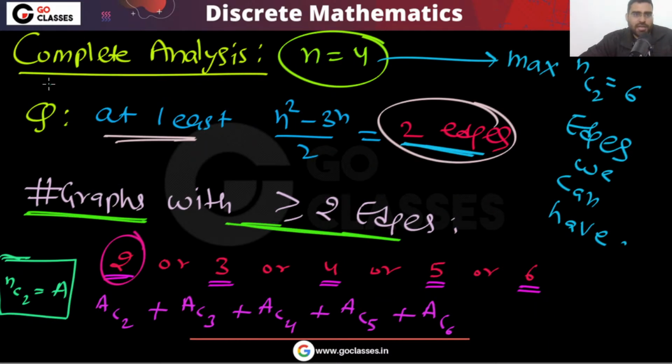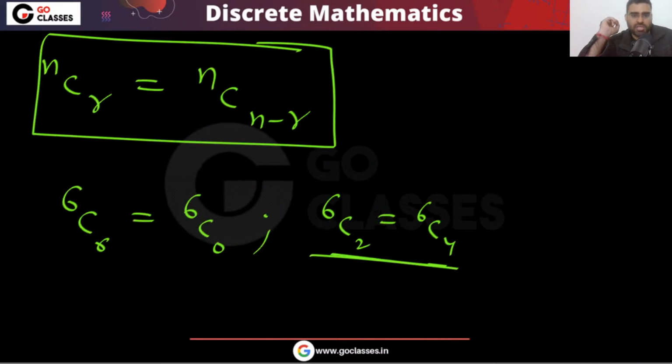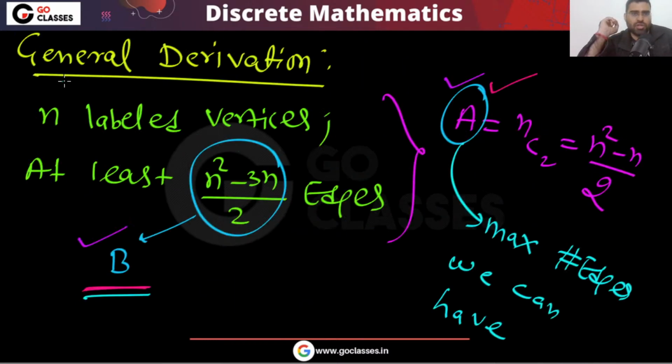But remember, let's do the complete analysis. If you take n equal to 4, then you want at least 2 edges. So either 2 edges or 3 edges or 4 edges or 5 or 6. So your answer will be AC2 plus A and so on. You can just check it out. Similarly, you can do the general solution if you want.